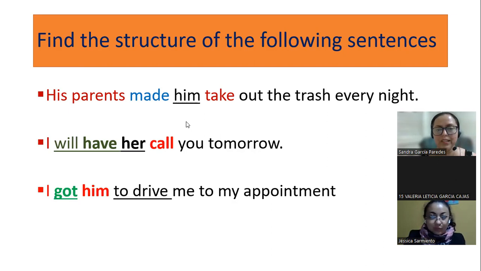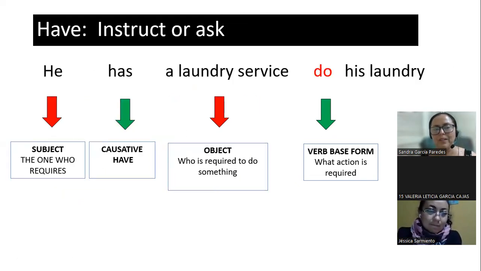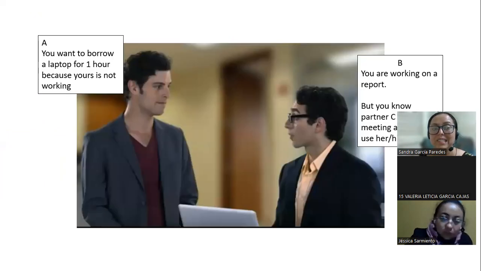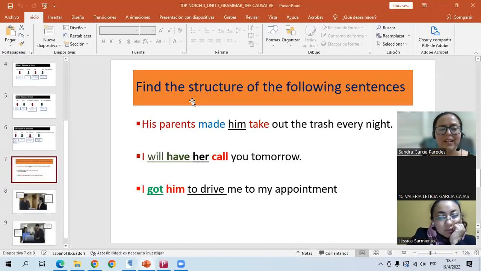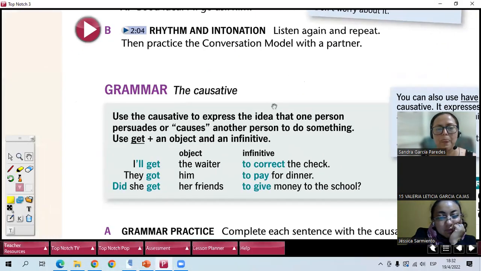But just to see it, to make it more clear, right? This is the causative and this is the structure of the causative. So with make, you require someone to do something for you. My mother made me do the laundry. And this is the structure, right? Then we have have, or has. And then we have get. And now we have exercises. Let me take a look at the exercises in the book first, so we can take a look at the structure.